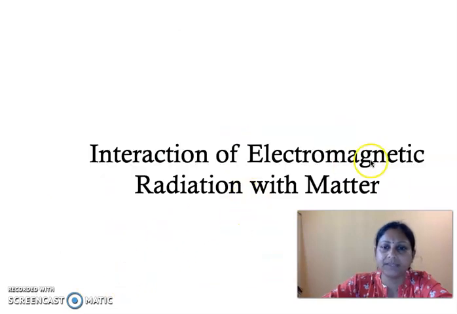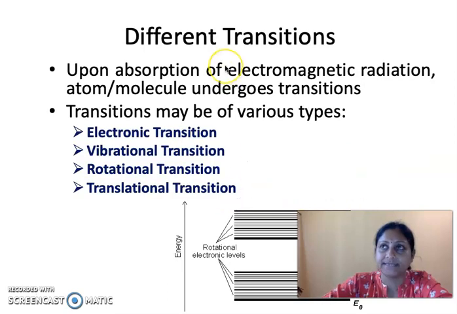Now, what happens when the electromagnetic radiation interacts with matter? As I said, when electromagnetic radiation passes through matter, the atoms or molecules within that matter absorb this radiation and undergo different types of transitions. What are the different types of transitions? It is the electronic transition, the vibrational transition, the rotational transition, and the translational transition. This is usually not discussed in greater detail in spectroscopy.